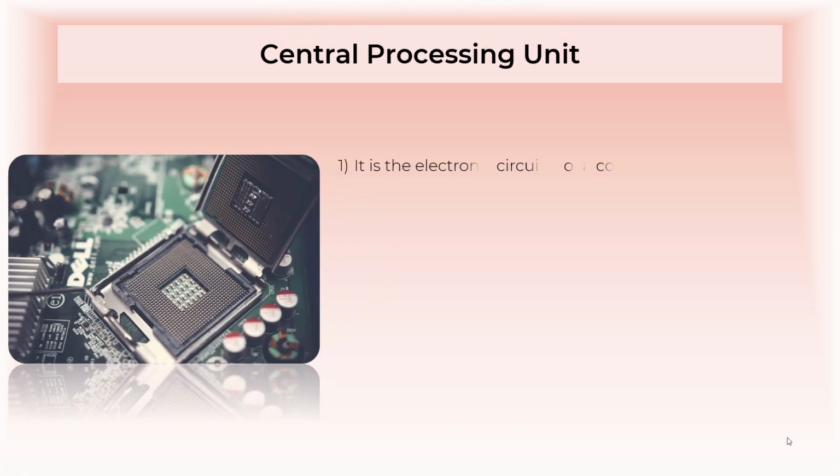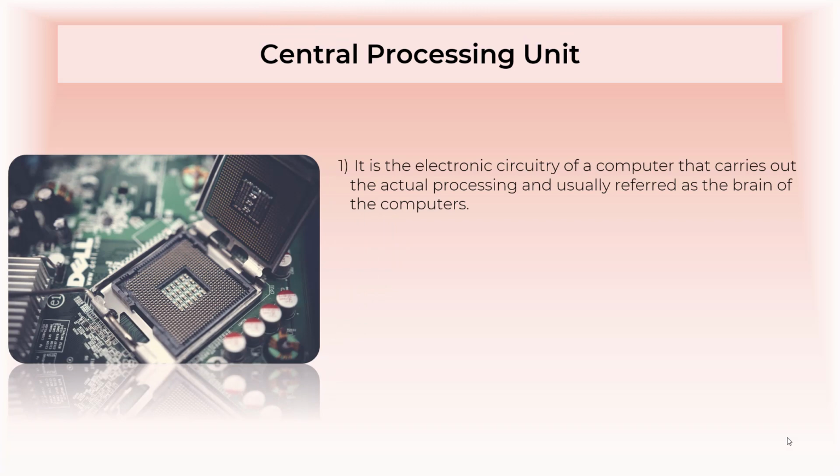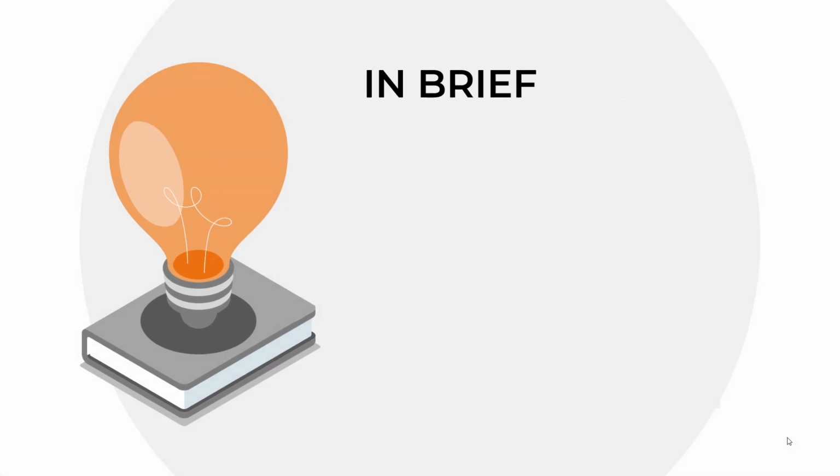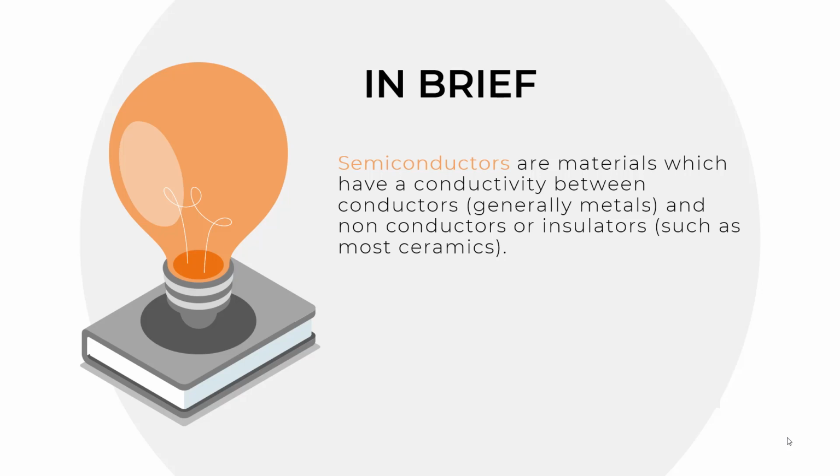The CPU is the electronic circuitry of a computer that carries out the actual processing and is usually referred to as the brain of the computer. It is commonly called the processor. A CPU is generally made up of one or more microchips called ICs. These ICs are made of semiconductor materials. Now we will study in brief about semiconductors. Semiconductors are those materials which have a conductivity between conductors and insulators. Conductors are generally metals and non-conductors are mostly ceramics.